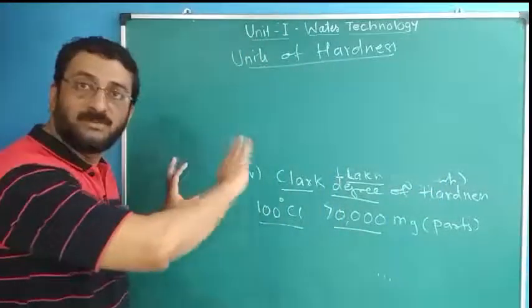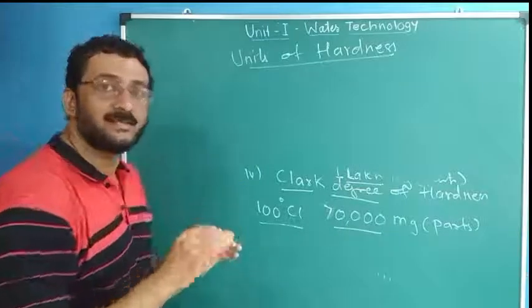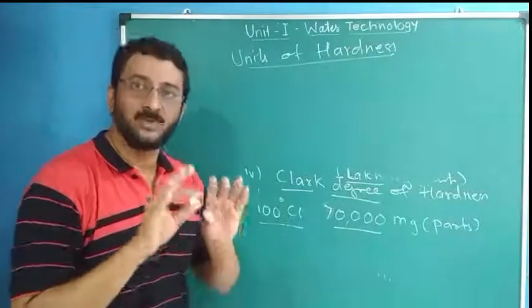Now we can write the relation of the 4 units.